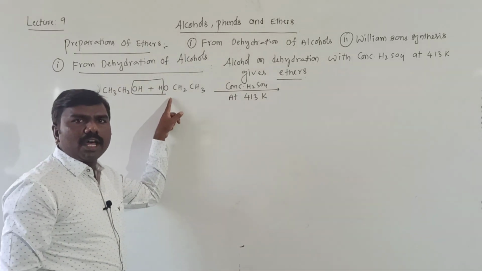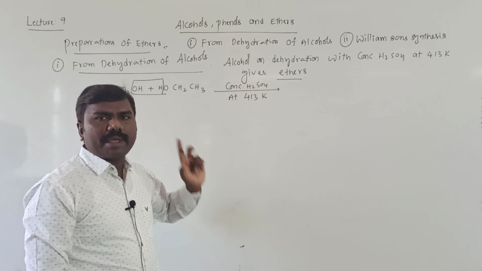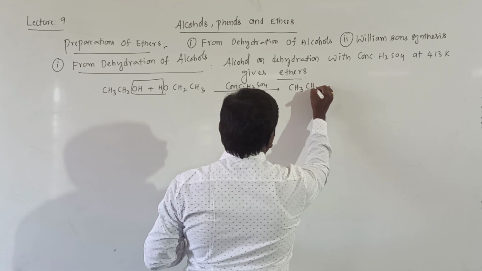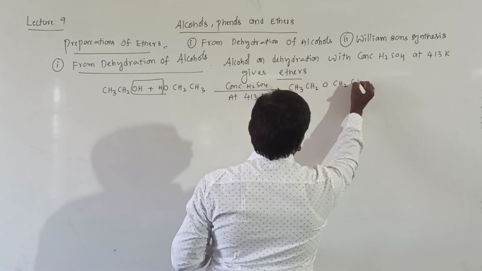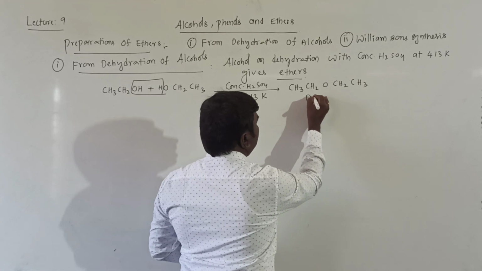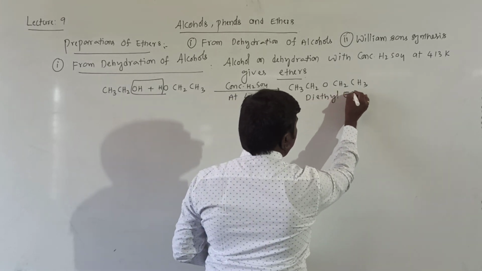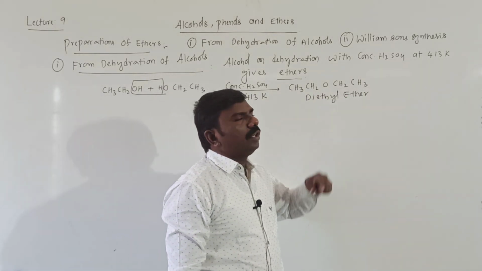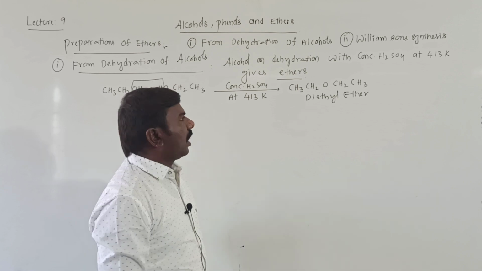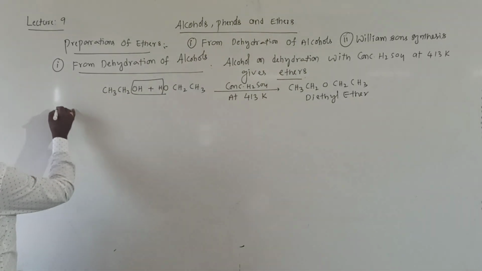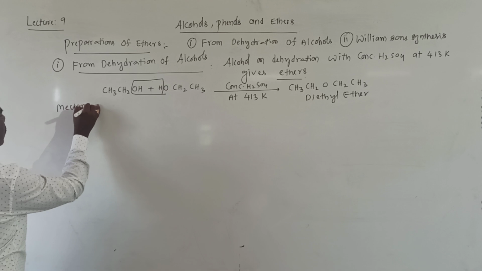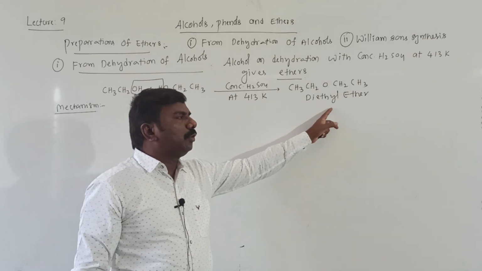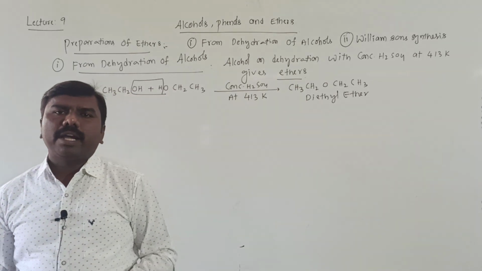H plus from one alcohol, OH minus from another alcohol, then gives rise to CH3CH2OCH2CH3, diethyl ether. The compound has two ethyl groups, diethyl, and the functional group is ether. Getting it right? For this reaction mechanism, students, it is a 3 marks question: dehydration of alcohols to form ether, the reaction mechanism.